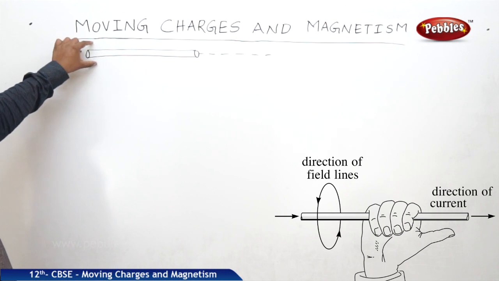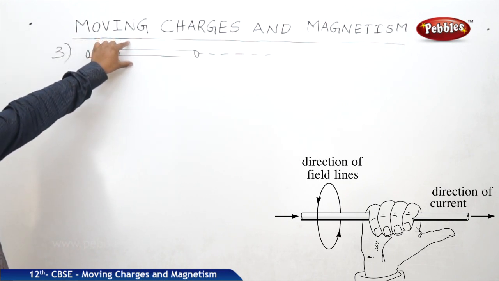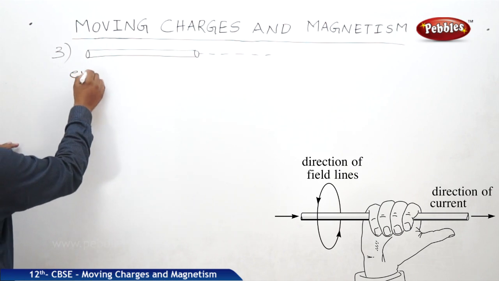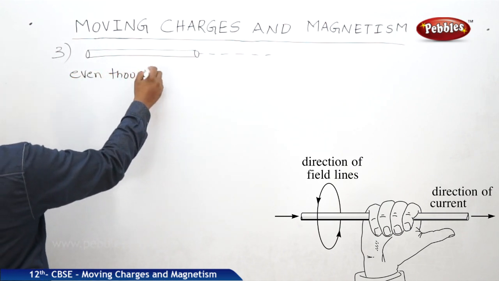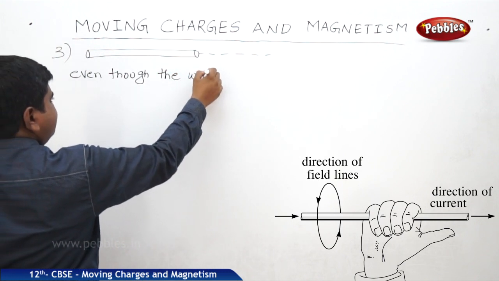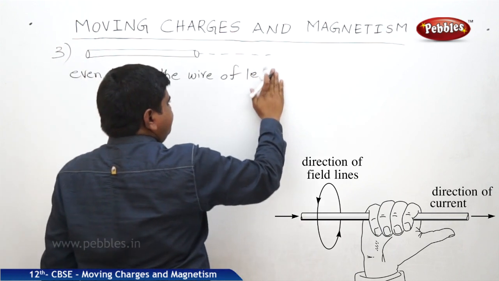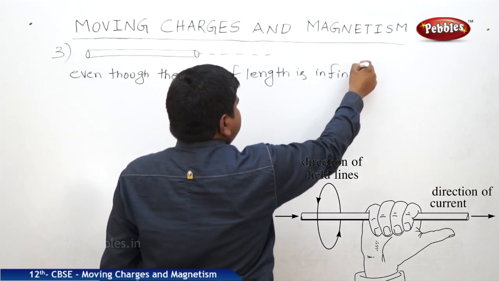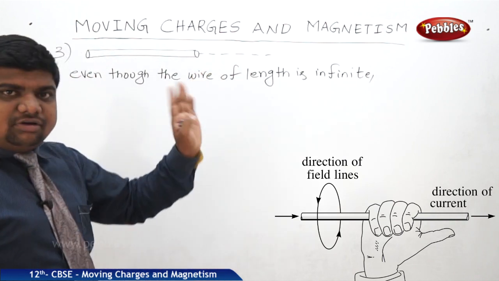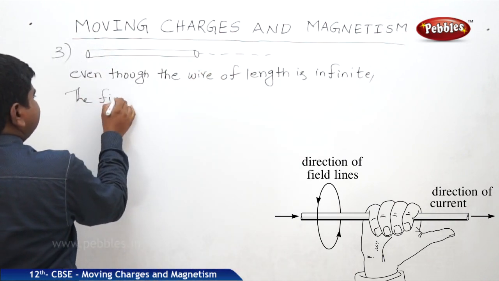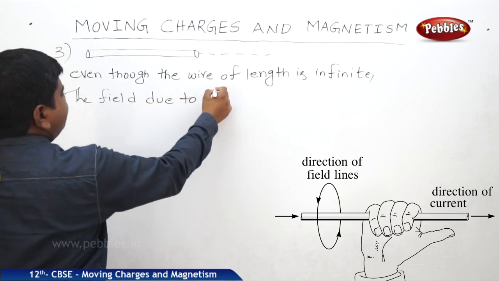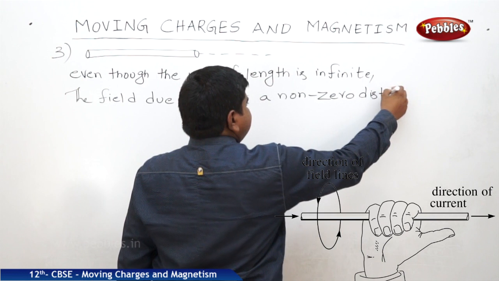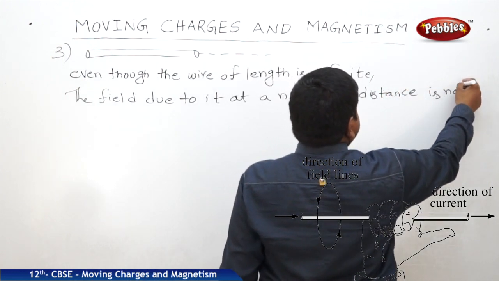Even though the wire is infinite in length, the field due to it at a non-zero distance is not infinite.